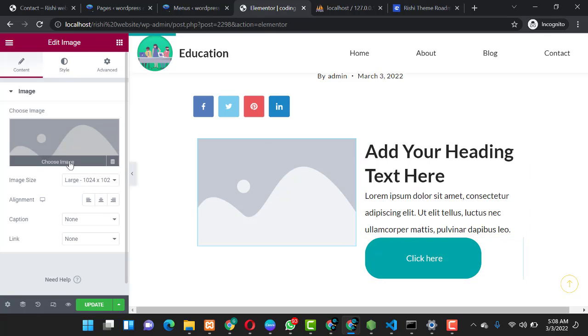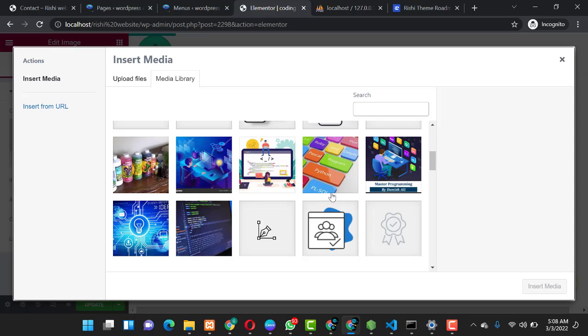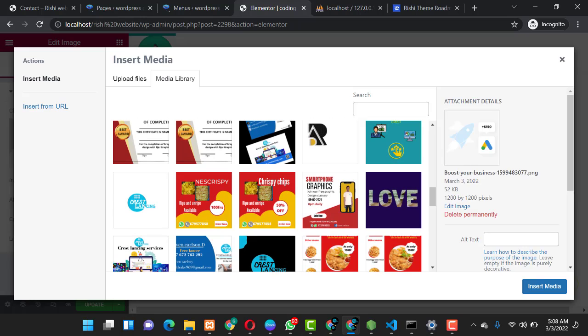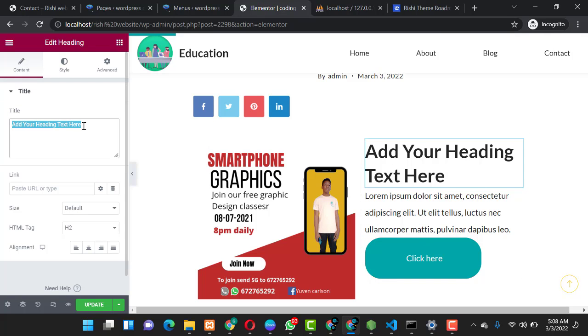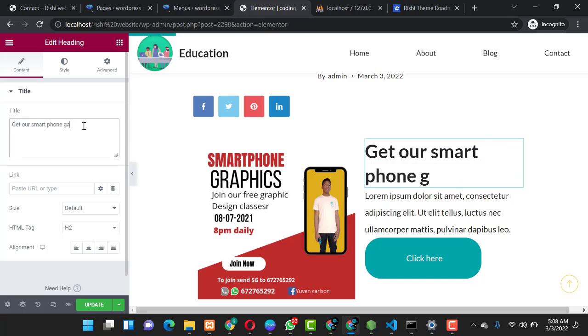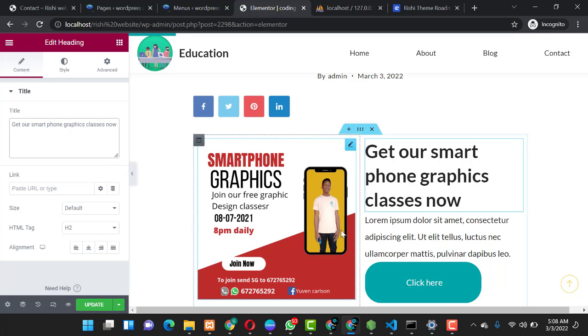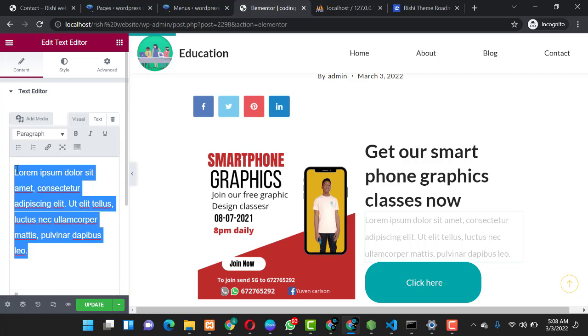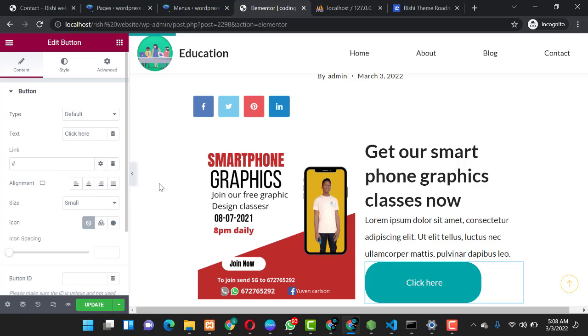So guys, you click over here, you can import an image. Okay, let's write a post talking about smartphone graphic design. So you can go down here about our smartphone graphic design classes. You click on it and you click on insert media, so it inserts it over here. You can come over here, you change this, you say get our smartphone graphics classes now, and then you give detailed explanation about your smartphone graphic class, and then you come over to the button and you can customize your button.